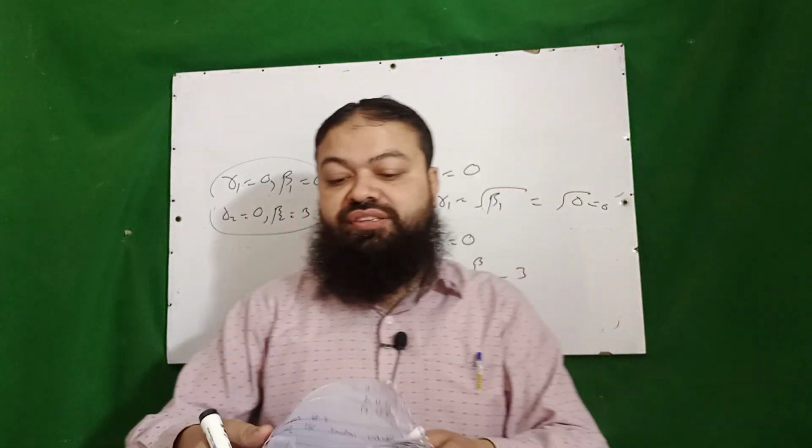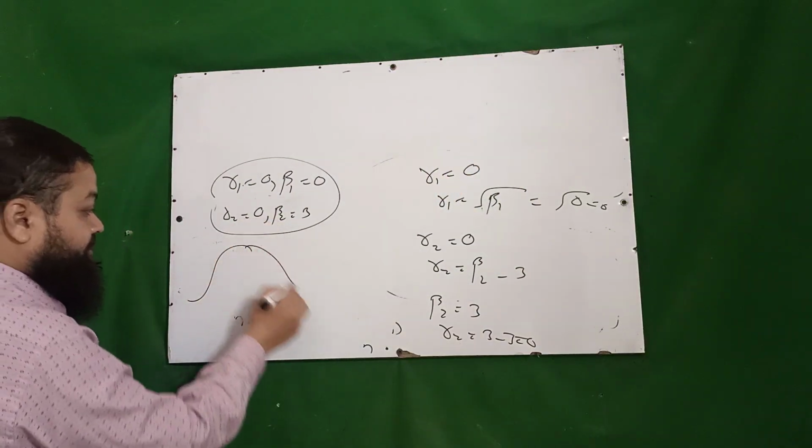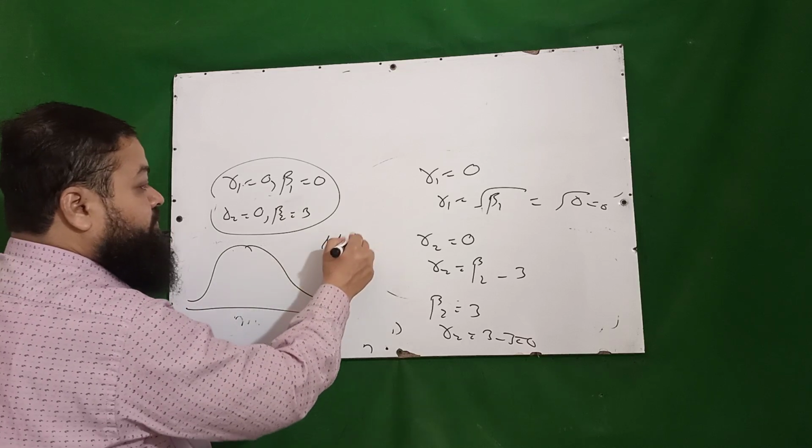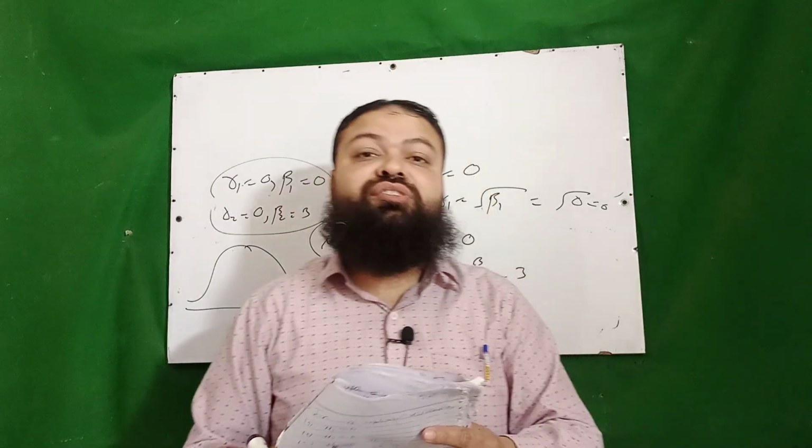In the normal distribution, the points of inflection are where the curve changes its shape actually. These will be mu plus minus sigma. A very important one.